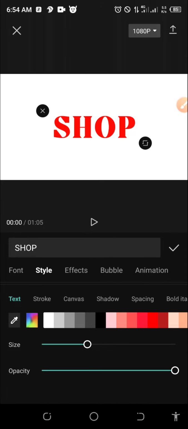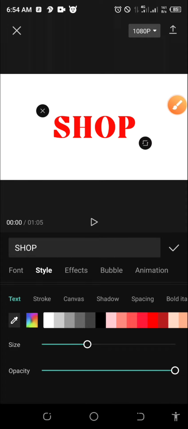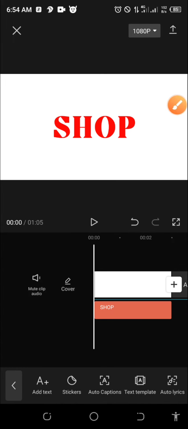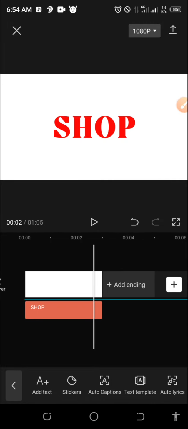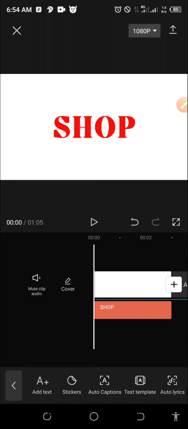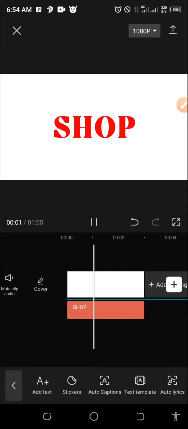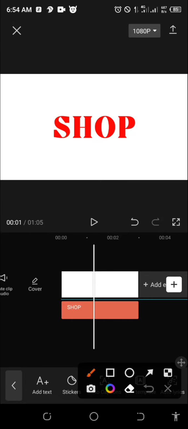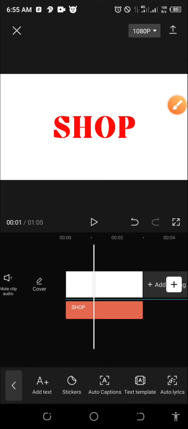So now the next thing is what? Remember, we have the white background, we have the text, but the flow, let's play and see. I will click here. Make sure you click here to save the text. So now, let me play. Shop and win promo. Shop and... Okay, now guys, you hear shop. When you hear shop, when shop stops, this is where I'm going to drag this bar and stop. Let me play it again. Shop. It's okay. This is shop. This is where it stops.